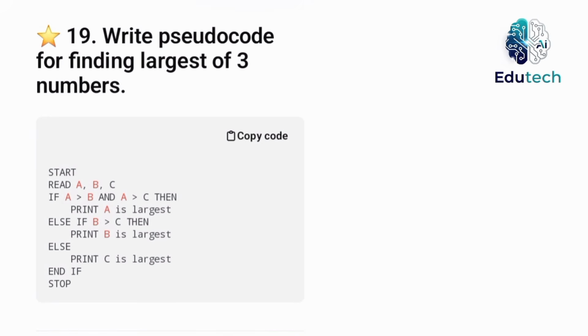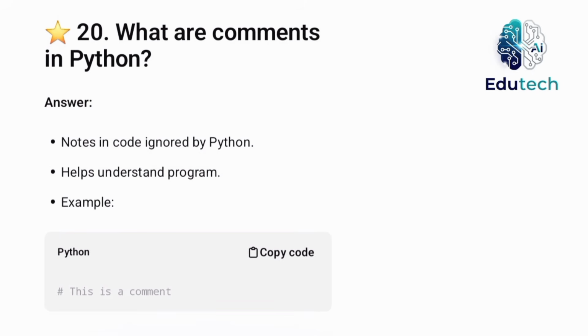Write pseudocode for finding largest of three numbers. Start. Read A, B, C. If A greater than B and A greater than C, then print A is largest. Else if B greater than C, then print B is largest. Else print C is largest. End if, stop. What are comments in Python? Notes in code ignored by Python, helps understand the program.